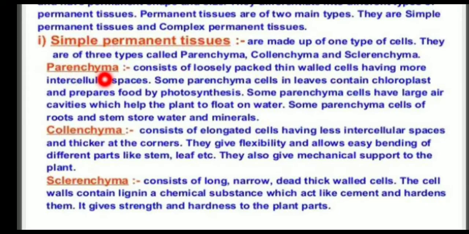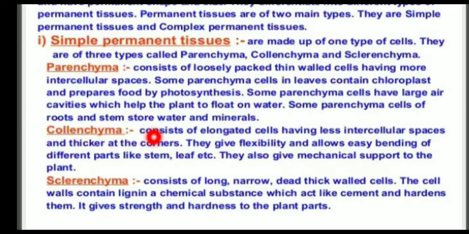First one, parenchyma. What is parenchyma? It consists of loosely packed, thin-walled cells having more intercellular spaces. Some parenchyma cells in leaves contain chloroplast and prepare food by photosynthesis. Some parenchyma cells have large air cavities which help the plant to float on water. Some parenchyma cells of roots and stem store water and minerals.